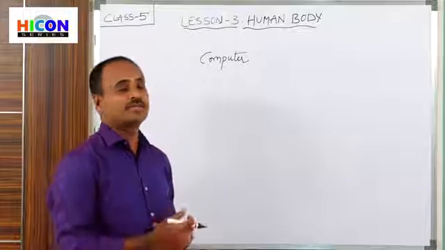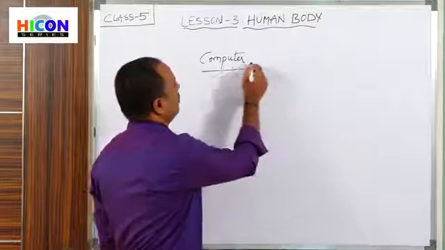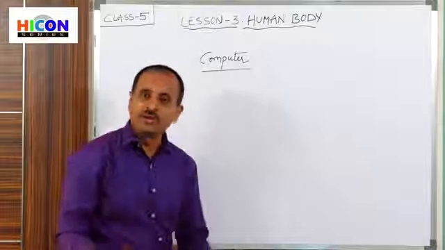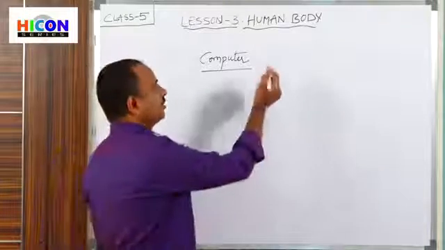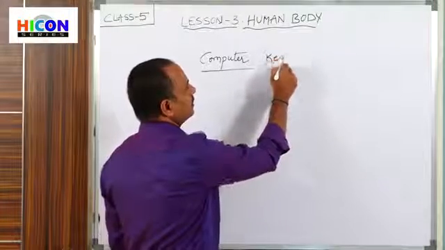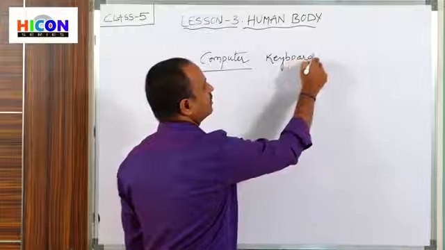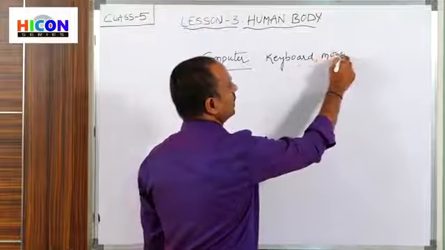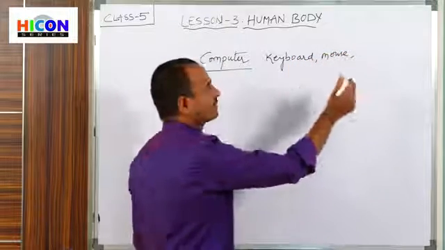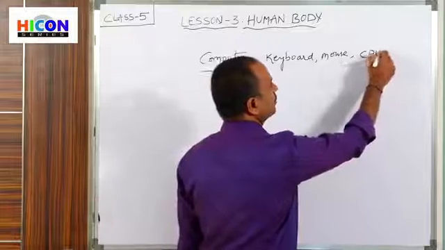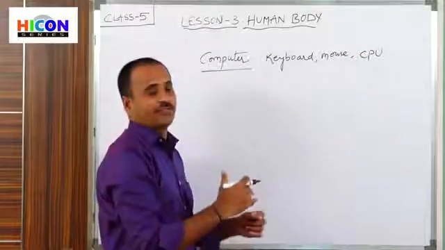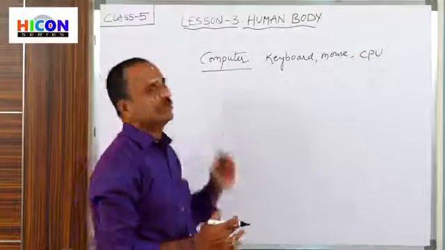Can you say what the parts are? The computer has a monitor, a keyboard, and another one is a mouse. And the important part of the computer is the CPU. So, children, these are the various parts of the machine, the computer.